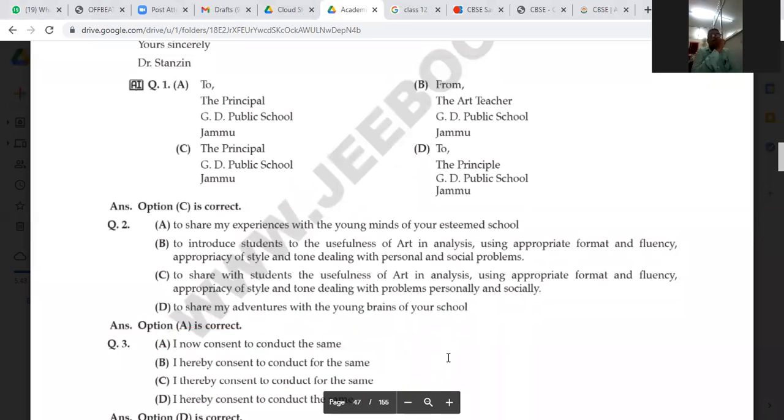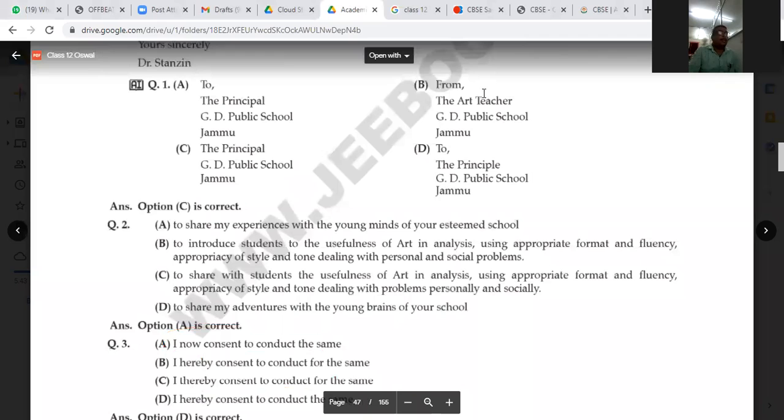Now, four things are there. You try to find out the answer. Four things are there. You need to try to find out the answer. What do you need to find out, what should you keep in mind?